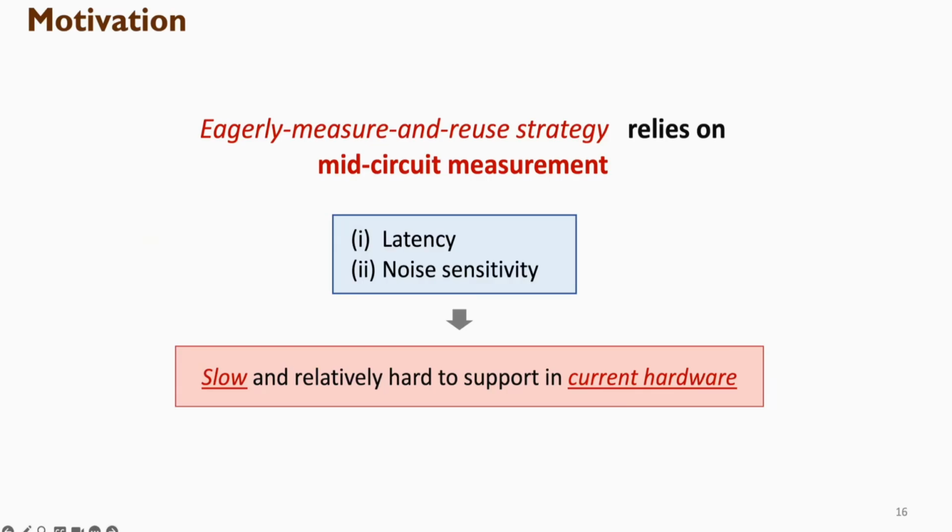However, such a strategy relies on mid-circuit measurement, and a previous study has shown that this physical process, measuring qubits in the middle of the circuit, is kind of slow and relatively hard to support in current quantum hardware due to latency and noise sensitivity. That is why we may want to avoid doing that if possible. And our work is to discuss if we could design a better strategy to learn from runtime assertions without the use of mid-circuit measurement.